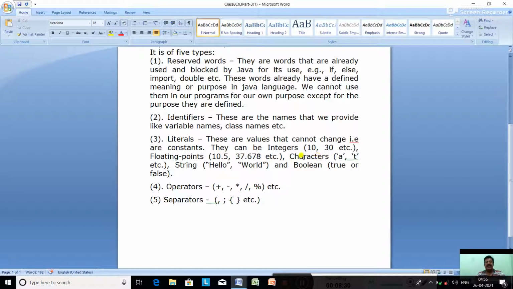Character literal is a single character, any alphabet, digit or special character enclosed within single quotes, like 'A', 'T'. These are the character literals. Then string literal is a group of characters enclosed within double quotes, like "hello", "world". And Boolean literals are true or false. They hold what value? True or false.